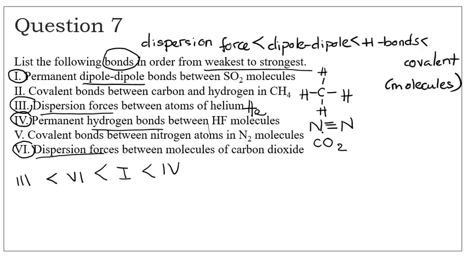And the reason for that is because nitrogen has, I think, 7 valence electrons. So it needs 3 more in order to complete the outer shell of it, which is itself a very, very rough rule of thumb, but that's okay. So number 2 should be weaker than number 5, just because this is a triple bond and that's only a single bond. So that would be the correct order from weakest to strongest.